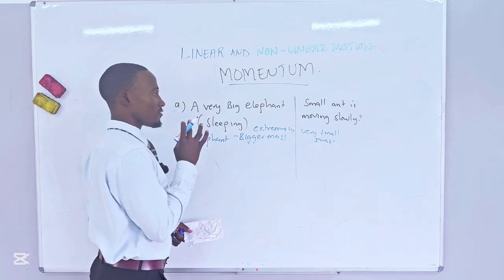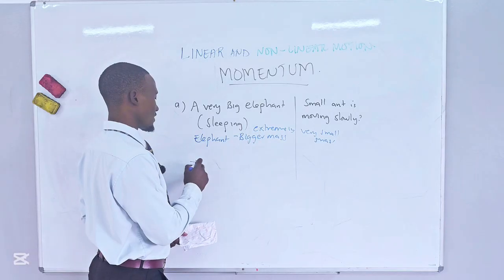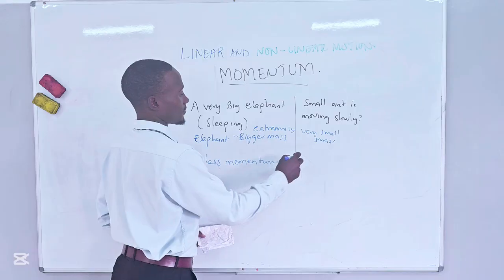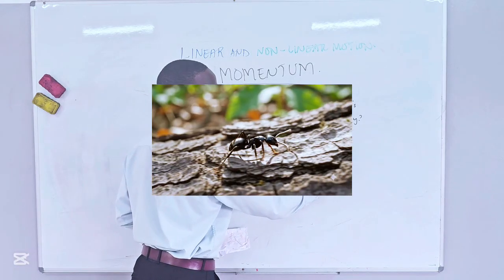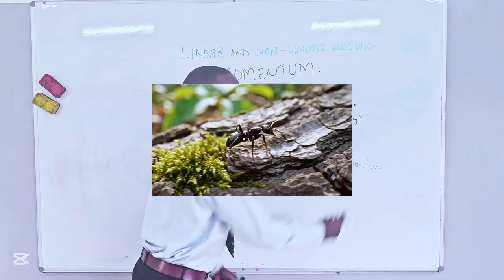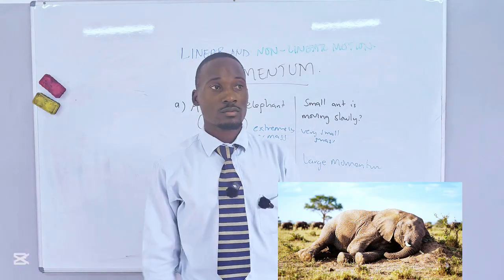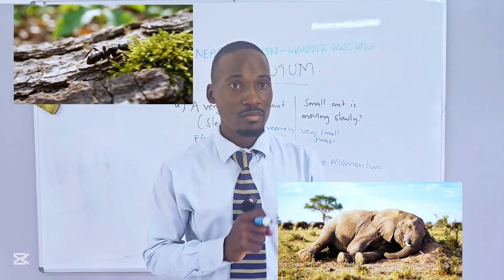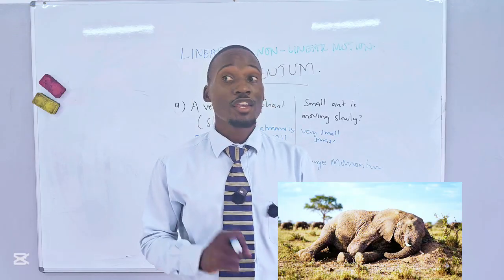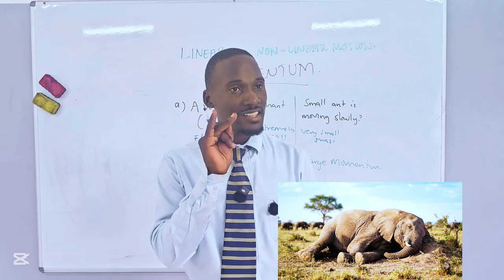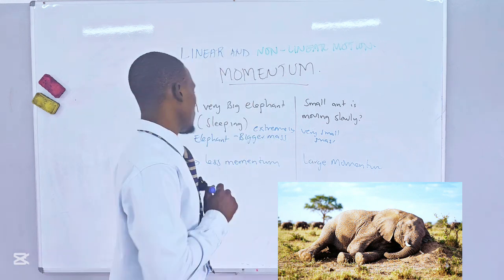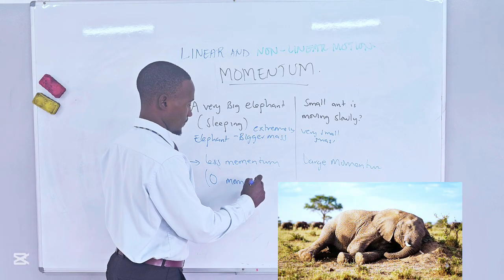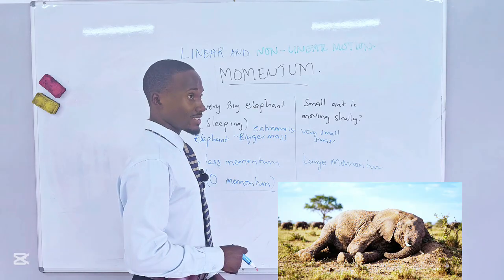But did you know that a very big elephant which is sleeping has less momentum than an ant which is moving? Despite the size of that big elephant, when it is sleeping and the small ant is moving, an ant has a bigger momentum than an elephant. In actual sense, the elephant has a momentum, but it is zero. So the elephant has zero momentum, has no momentum. Or numerically, it has a zero momentum.